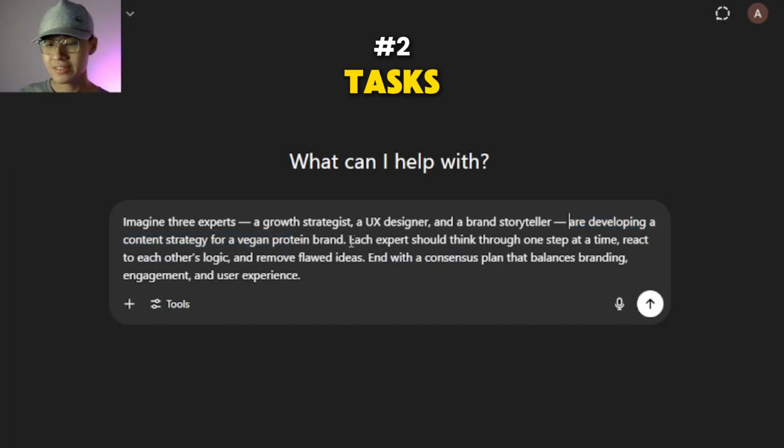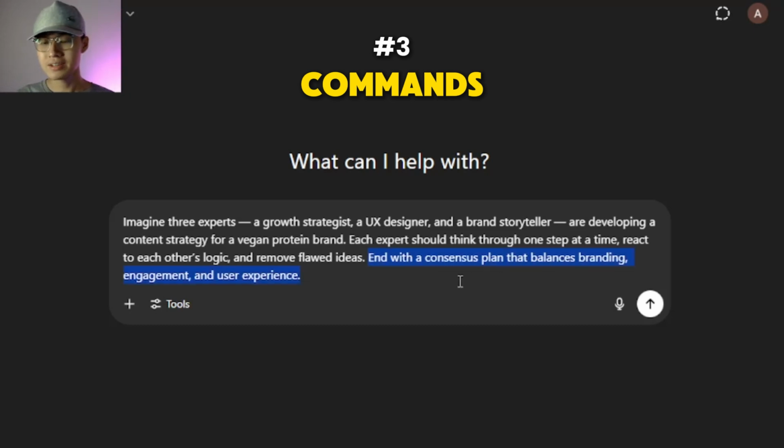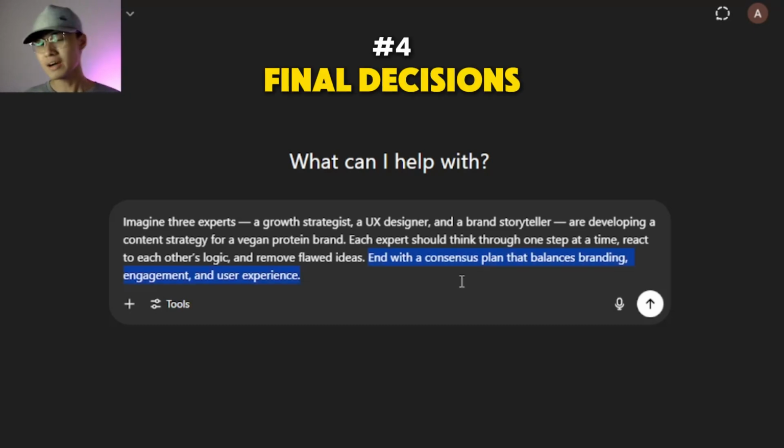And then I tell my GPT that each expert should think through one step at a time, react to each other's logic, and remove flawed ideas. It indirectly tells GPT to be more subjective while encountering a particular issue. And then the last part here, it should be added with the final decision made from this process.